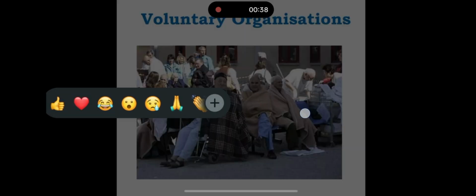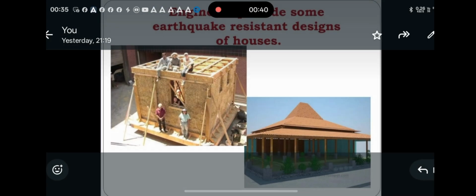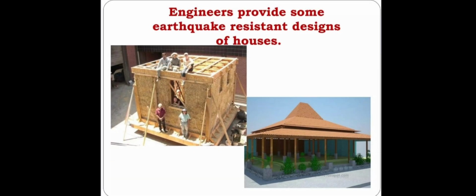Now we'll move to the next one. Here you can see the image of some modern style of houses. Now we'll talk about the role played by our engineers, our scientists, and our architects.